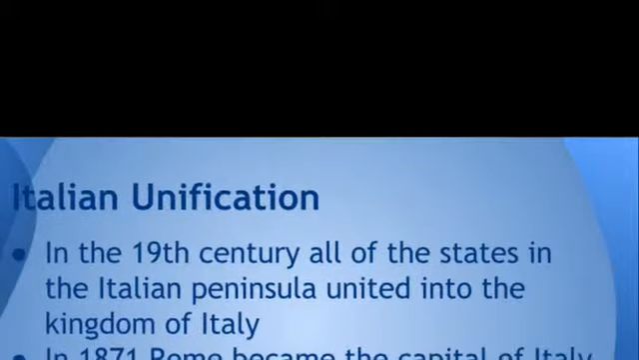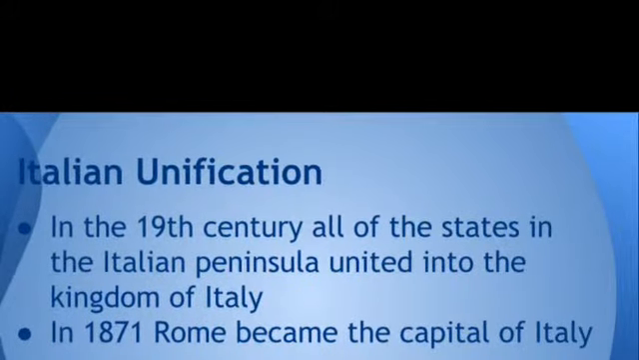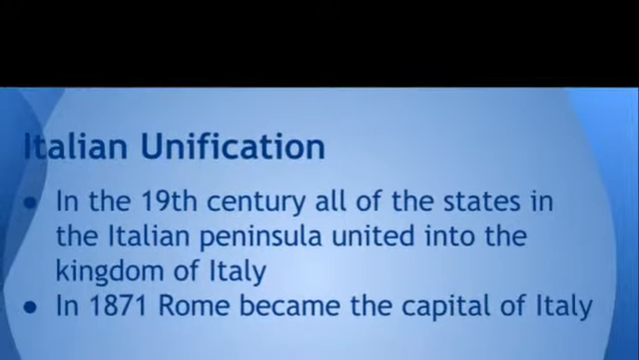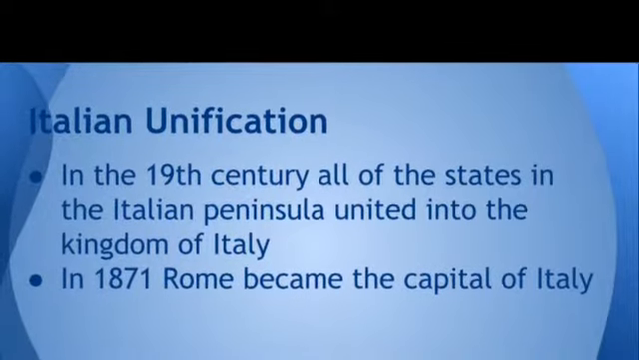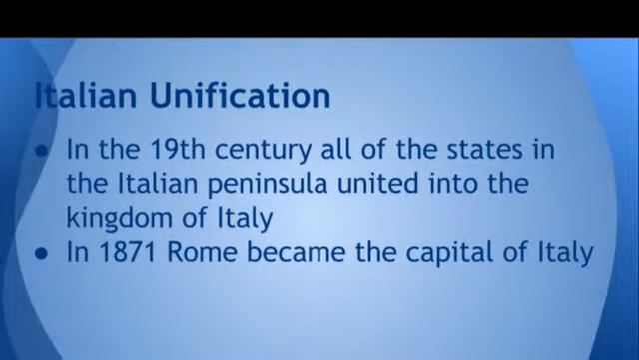Italian unification. In the 19th century, all of the states in the Italian peninsula united into the Kingdom of Italy. In 1871, Rome became the capital of Italy.